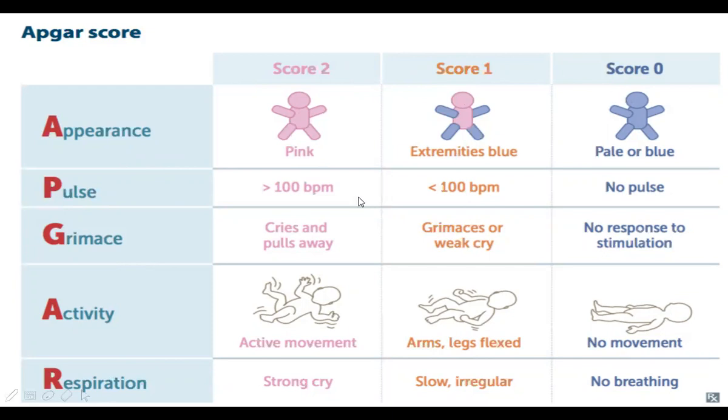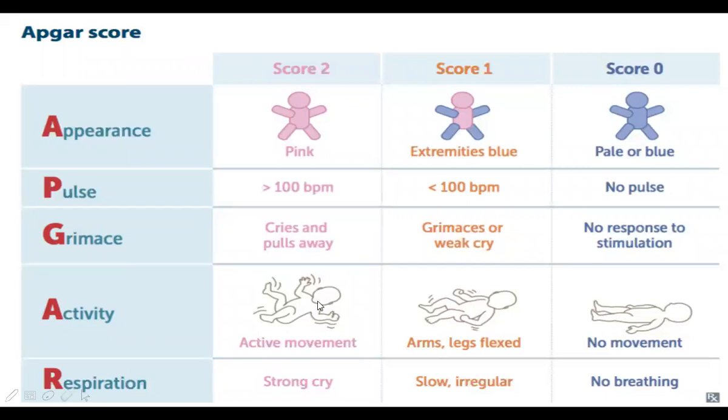Then pulse: if more than 100 per minute, it is 2 marks. If less than 100, then 1. And if no pulse, 0. Then grimace: if the baby cries and pulls away, it is 2. If it grimaces or has just a weak cry, not a total loud noise, then 1. And if no response to stimulation, 0.